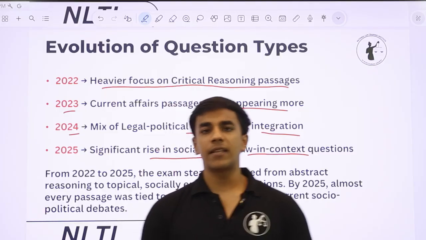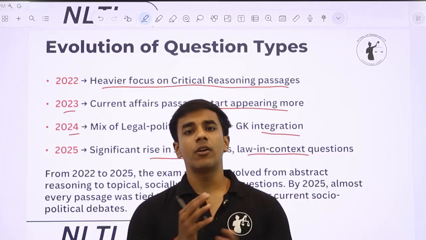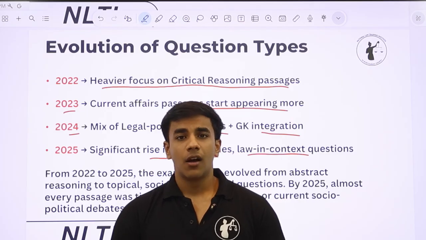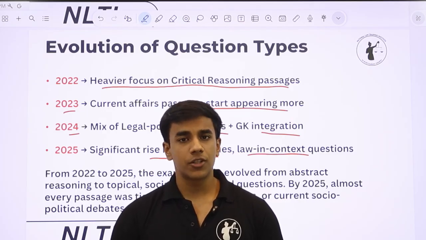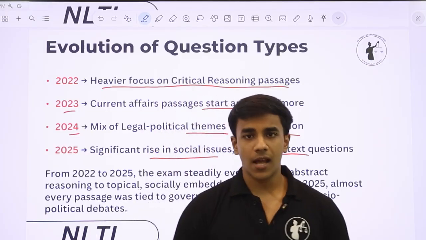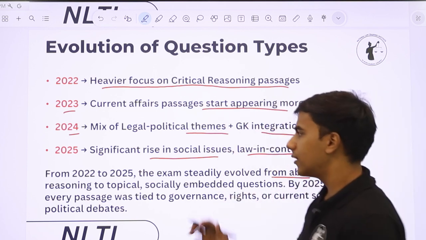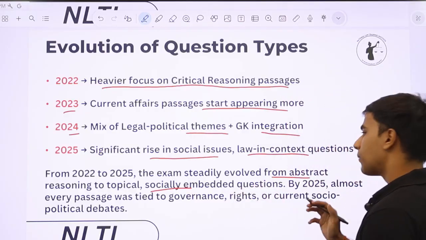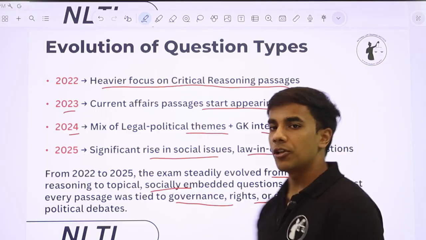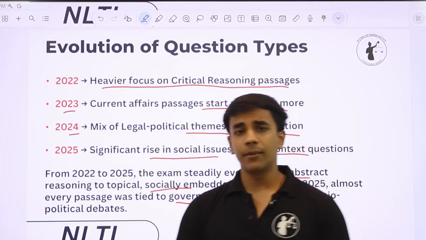So now you see 8 passages, every one of them had another angle to it. They were not just contemporary or topical, they also had a policy ramification to it or some other implication, either for law, for culture, for caste, something or the other. There was an interdisciplinary approach in all the passages that were asked in NLSAT 2025. So the exam has steadily evolved from being abstract to topical, socially embedded questions. Almost every passage in 2025 was tied to governance, rights, or current socio-political debates. So in NLSAT 2026 also we are expecting something along the similar lines.